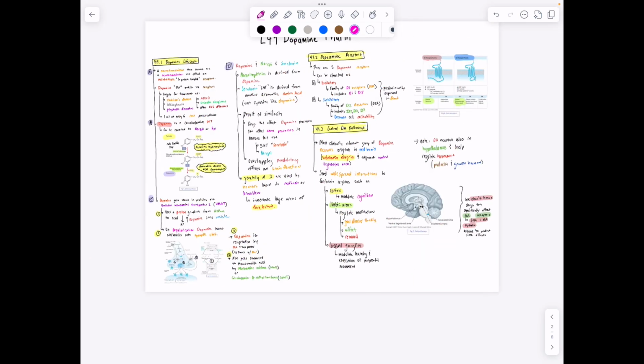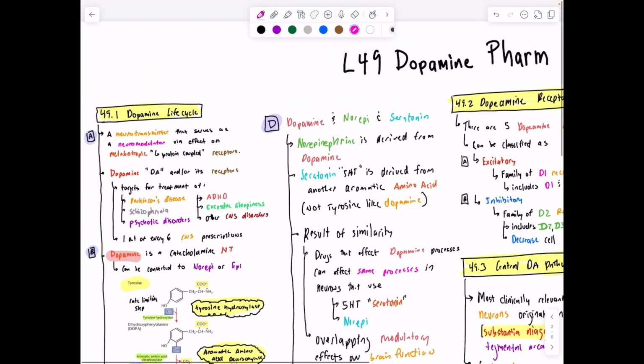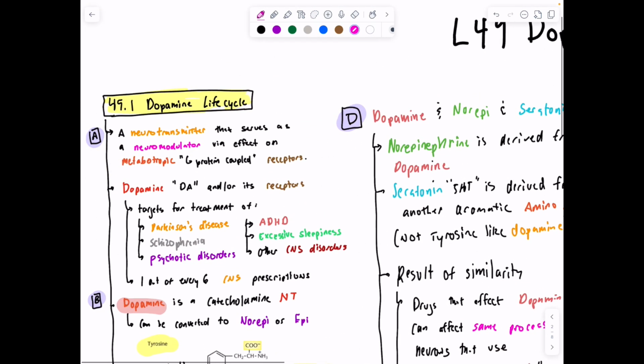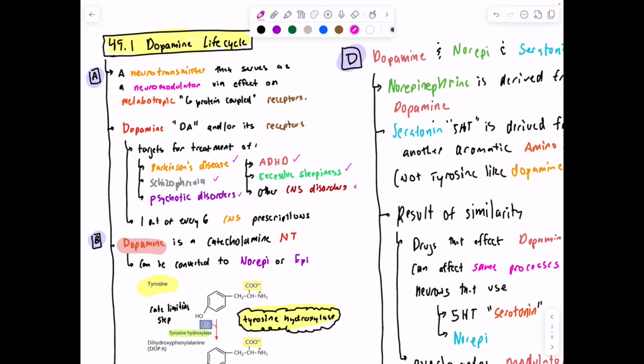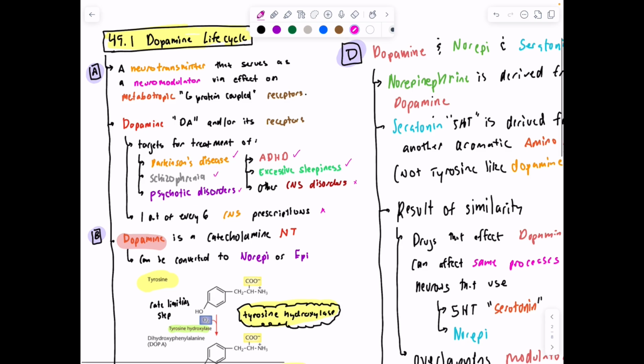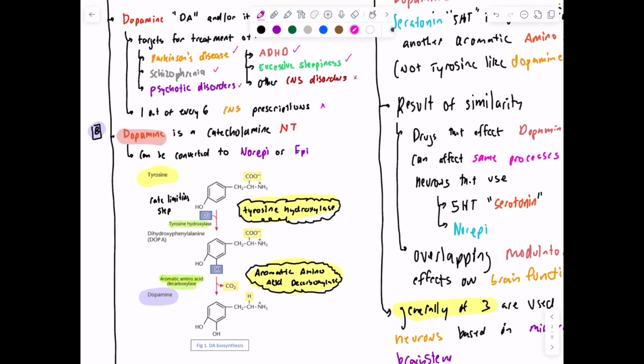in particular. So just starting with dopamine, we know it acts as a neuromodulator, so it's a neurotransmitter that serves as a neuromodulator via effect on our G-coupled protein receptors, the metabotropic receptors. And so dopamine and/or its receptors are good targets for treatment of Parkinson's disease, schizophrenia, psychotic disorders, ADHD, excessive sleepiness, and then other central nervous system disorders. Treatment of these diseases makes up 1 out of every 6 central nervous system prescriptions. But overall, dopamine is a catecholamine neurotransmitter.